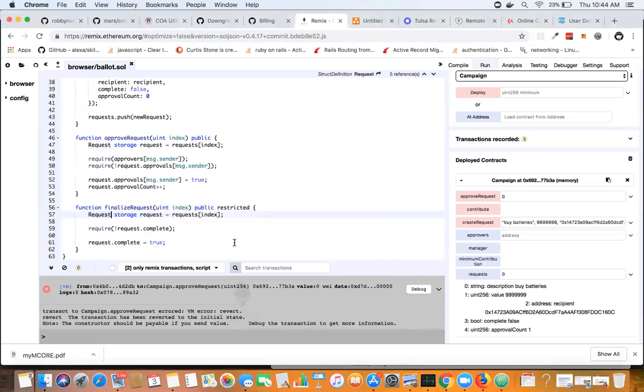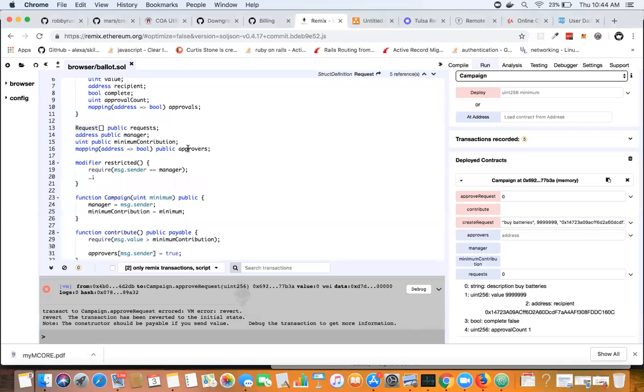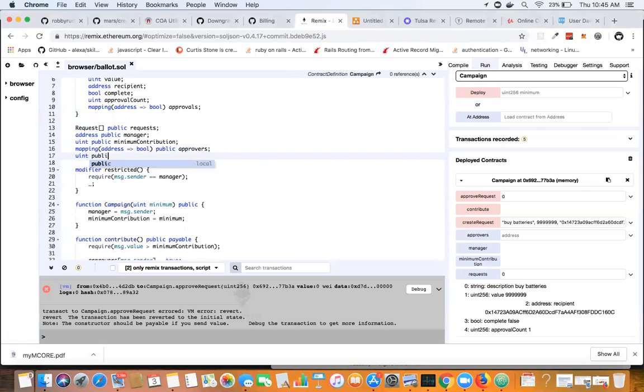So I have to compare the number of approvals the request has against the total number of people who have contributed to the campaign. The second part of this is challenging because my contract has an approvers mapping, right? Right here. And I can't do iterations or summation over this mapping. So if I want to get some count of the total number of people, I have to create a second state variable to keep track of the number of people who have entered into this contract as contributors. To do that, I have to do uint public approvers count, like so.